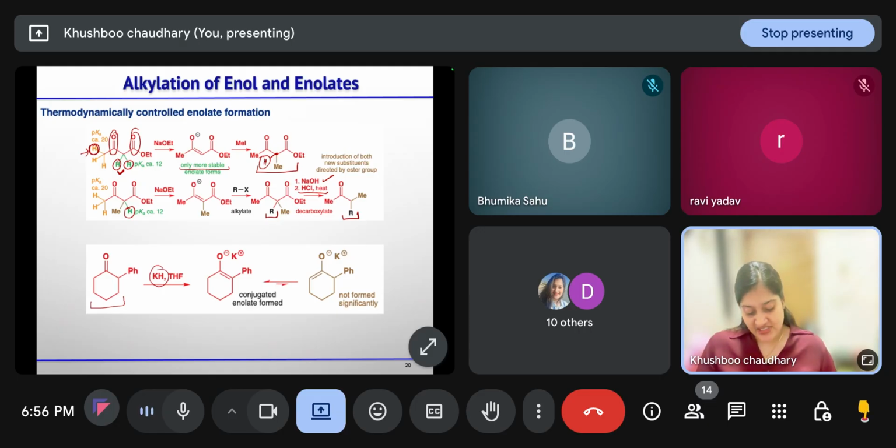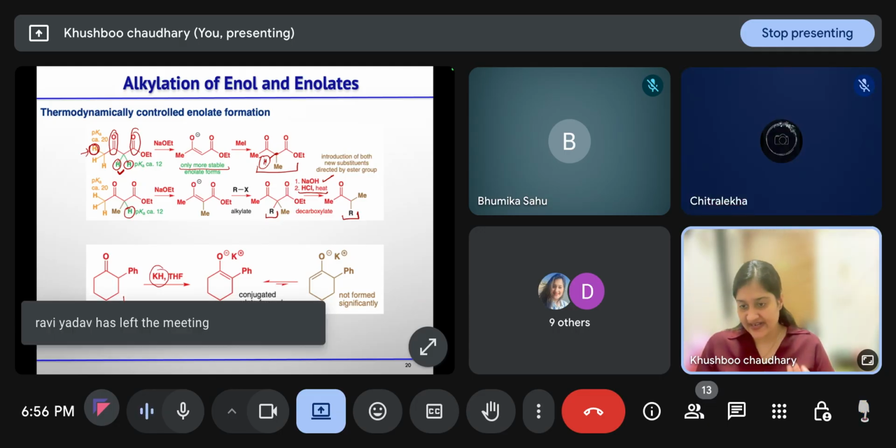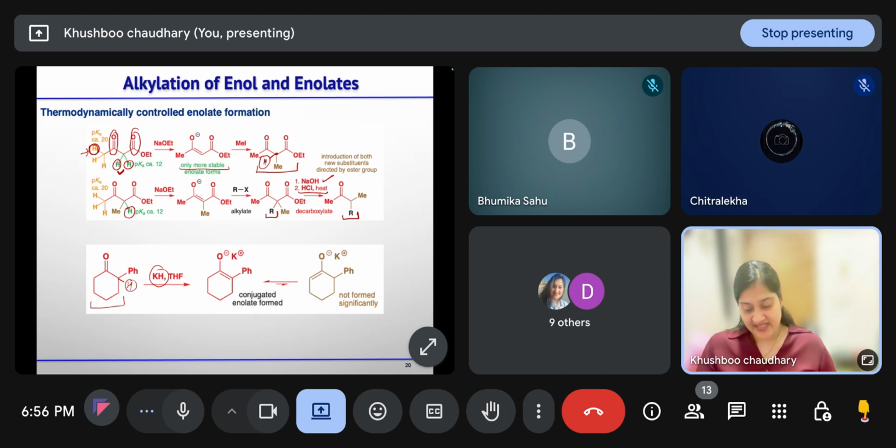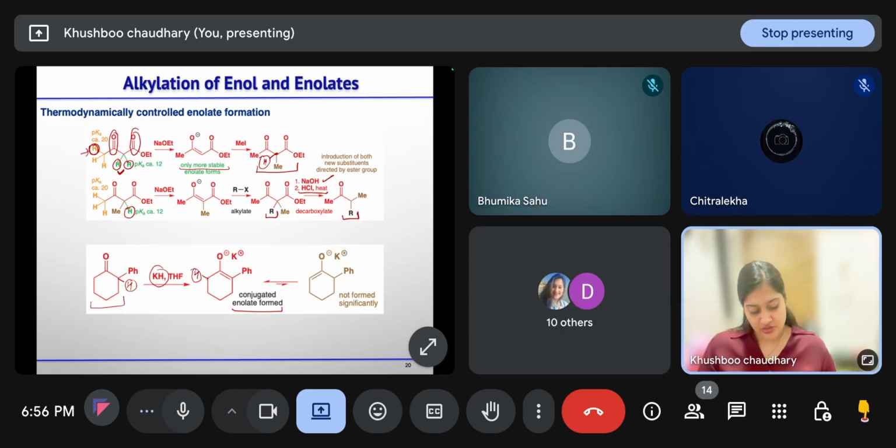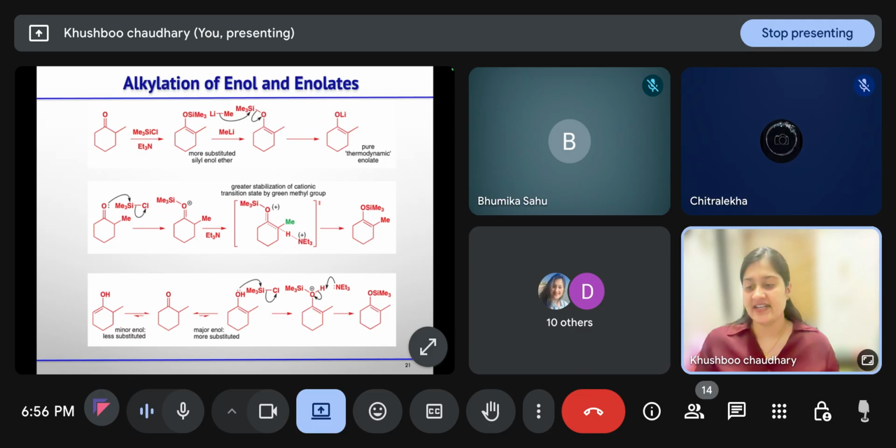Again, here KH is the base, a small base; hydride is a very small base, so it can form the conjugated, or we can say the more substituted enolate. Then it can take a proton from the less substituted side also, that is the other case. But you will get the major product from the more stable enolate, the more substituted one.